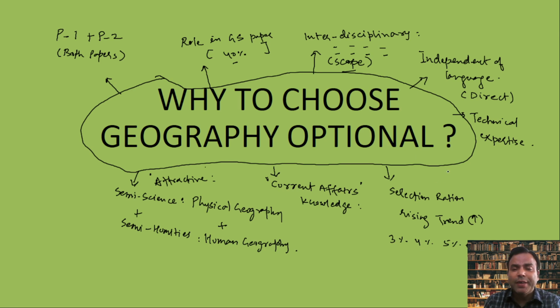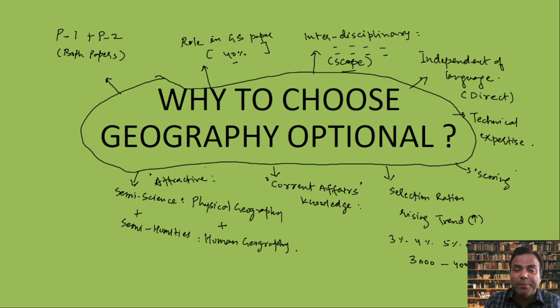Because the number of students is increasing every year, earlier a minimum of 3,000 people wrote with the geography optional per year, then it increased to 4,000 aspirants, and now it is moving towards 5,000 aspirants as a peak. Out of 14,700 aspirants, if 4,000 to 5,000 are writing with geography optional, look at the number of people who appeared. That means it is highly scoring and ensures a good rank.